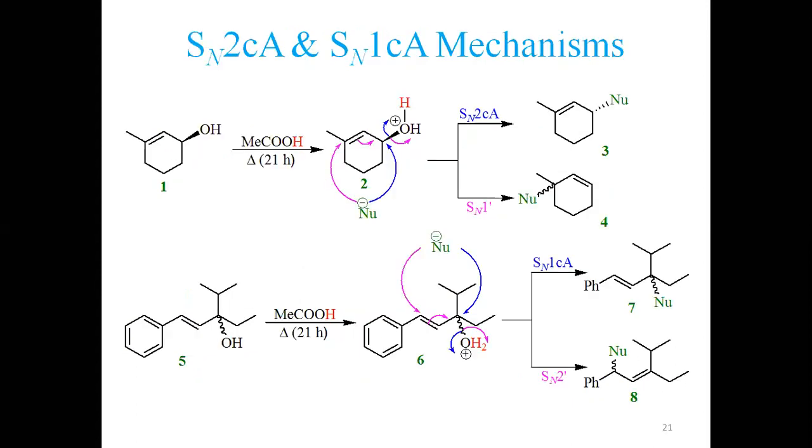Another mechanism that we call SN2CA and SN1CA. Now what does this stand for? CA stands for conjugate acid. SN2 you are clear already, SN1 you are clear already. But what is CA? What is meant by conjugate acid? Let's say I have presented here a very simple molecule. This is called acetic acid. If this acetic acid produces an H positive ion, it shall generate an acetate ion.